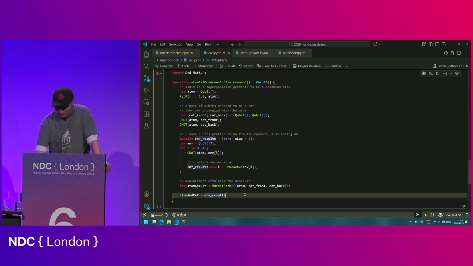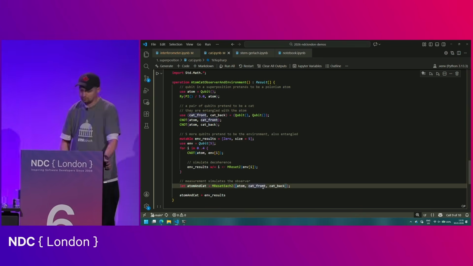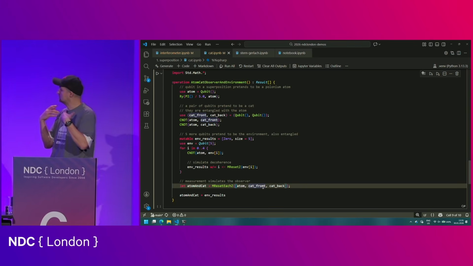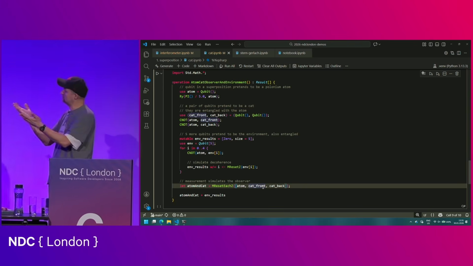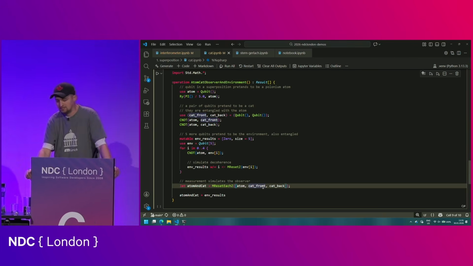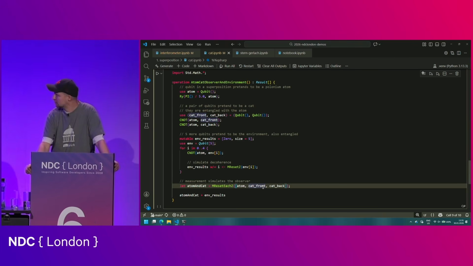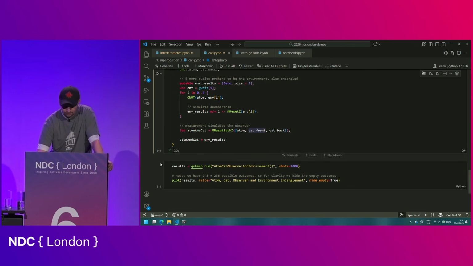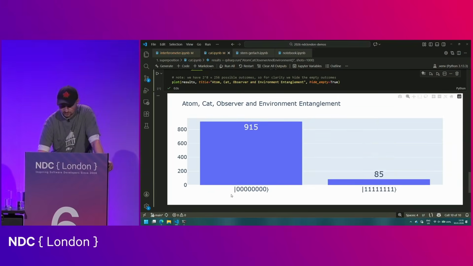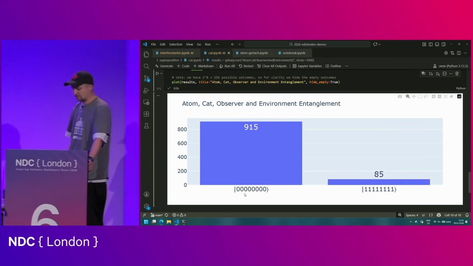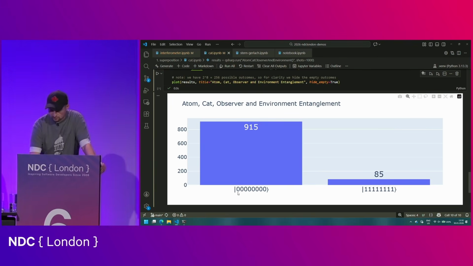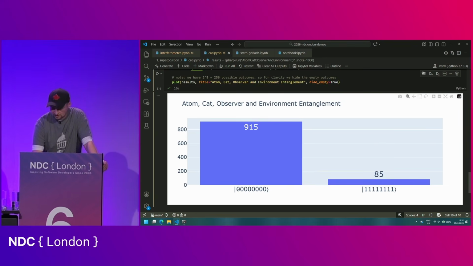And now the final outcome here, we basically have 8 qubits, right? So that will give us 8-bit results. So I should have 2 to the power 8, 256 possible outcomes. But in reality, just like before, I only get 2 of them, right? So if I run this 1,000 times, I get 8 zeros or I get 8 ones. What does it tell us? Well, it tells us that, remember the first one, that's the atom.